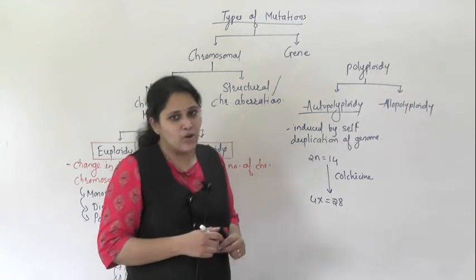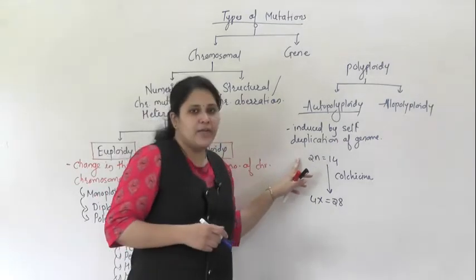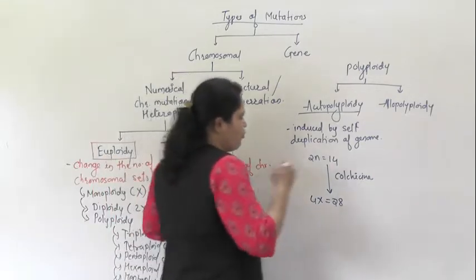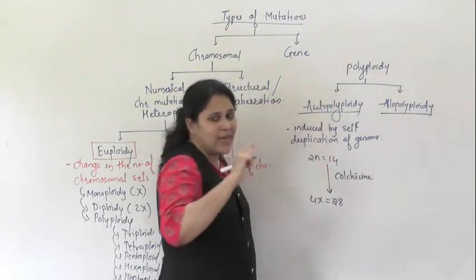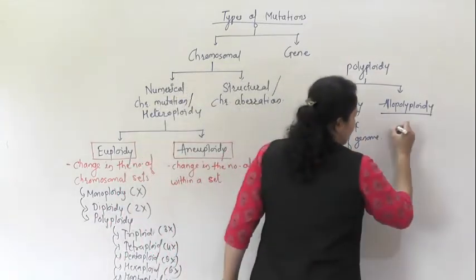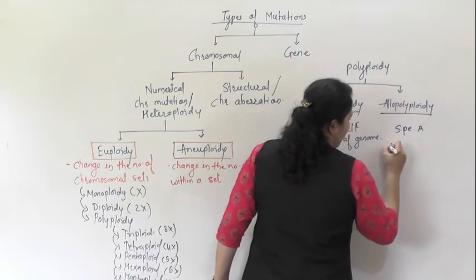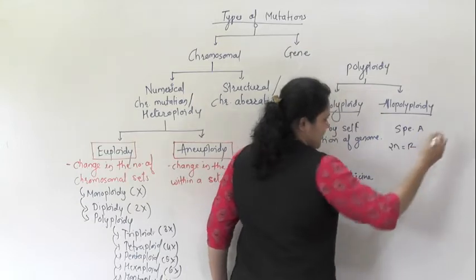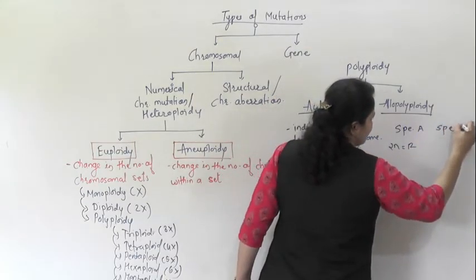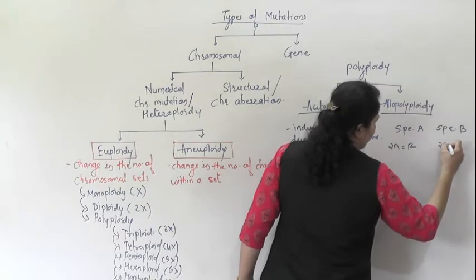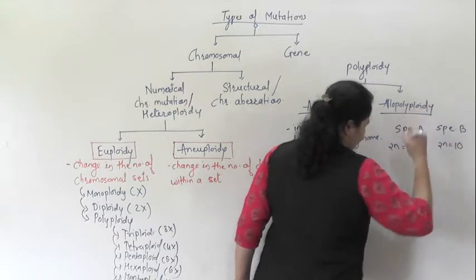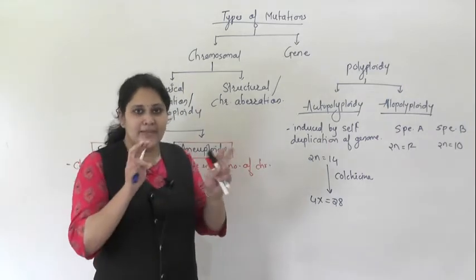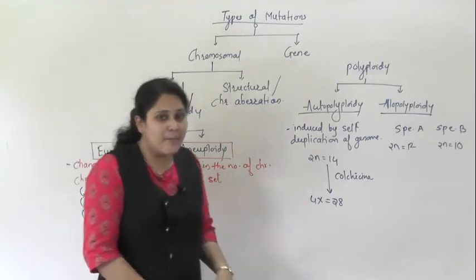Now what is meant by allopolyploidy? The allopolyploidy condition is induced by hybridizing two different individuals. For example, there is a species A and a species B. In species A the diploid number, say, is 12, so the haploid number is 6. In species B the diploid number, say, is 10. Whenever we hybridize these two plants, it will result in a tetraploid plant.